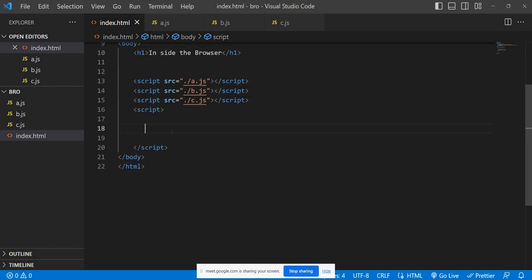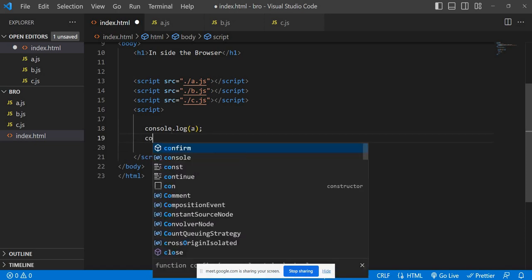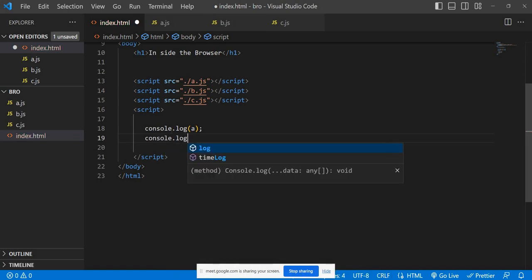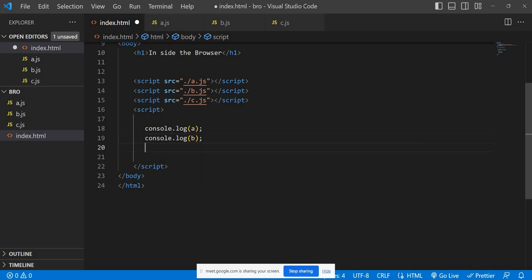So now I'm writing console.log a, console.log b, console.log c. Observe carefully, and I'm also doing console.log window.